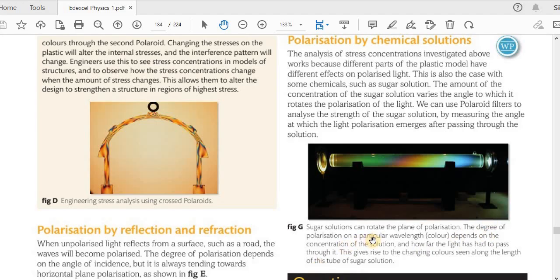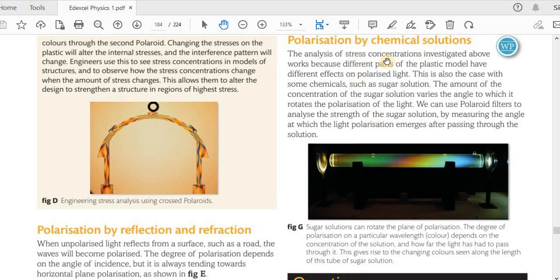The degree of polarization on a particular wavelength or color depends on the concentration of the solution and how far the light has had to pass through it. This gives rise to the changing color seen along the length of this tube of sugar solution. So I think you understand why the color changes along the length of this tube. We have sugar solution in here, so this is an example of polarization by chemical solutions.